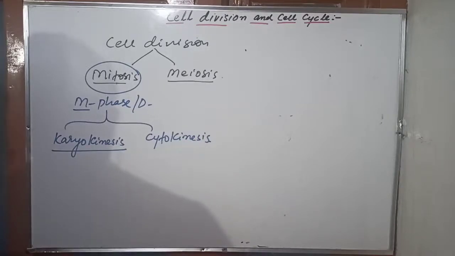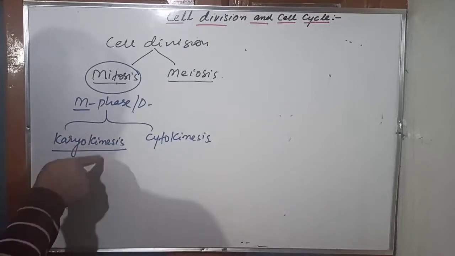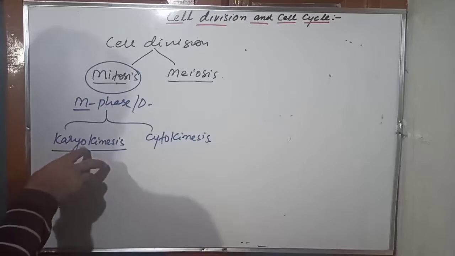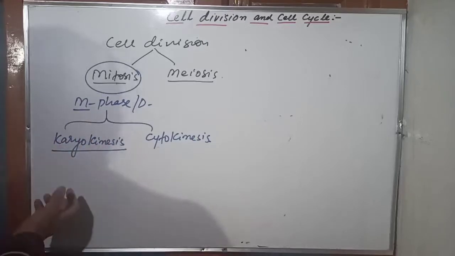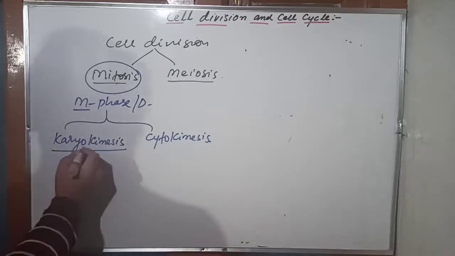But precisely speaking, karyokinesis means the distribution of the duplicated chromosomes into two nuclei. The two nuclei will be formed if the chromosomes get equally distributed. In simple terms we call it nuclear division.